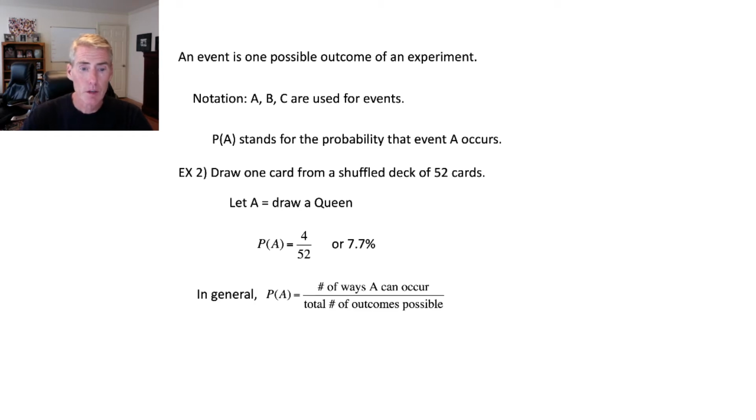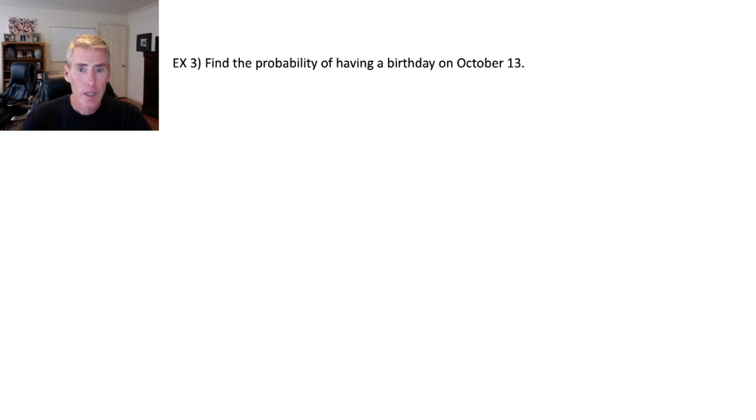So in general, when it says probability of A, then you just find out how many ways could A occur. There's 4 queens. What's the total number of possibilities? There's 52 cards. So 4 queens out of 52, and then you divide it. On to another example. What's the probability that you share a birthday with me, October 13th?